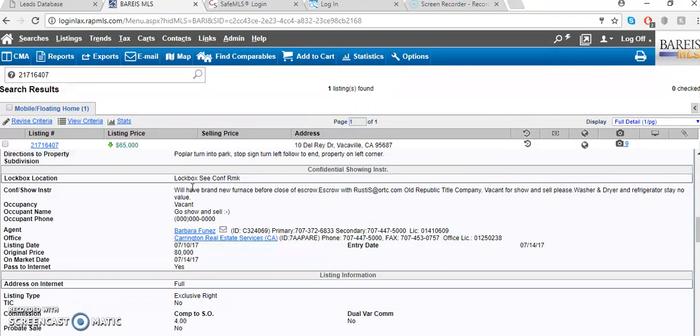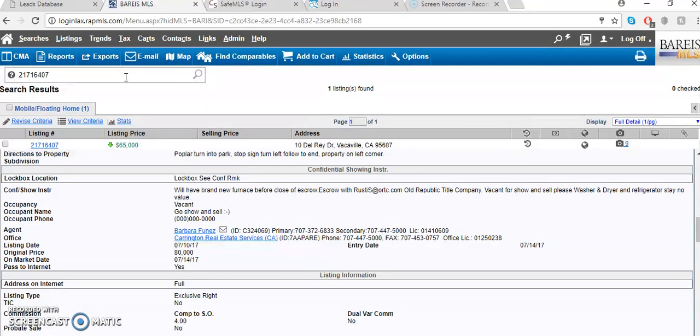Okay, good. So as soon as you pull up a property using the MLS number, you check the status. Is it active? Is it pending or contingent? Because that's going to tell you what call flow to follow. And then you go right into confidential showing instructions, so you can set the correct expectation with the client, whether or not we can show it today, or we need to call the listing agent, or we need to set up an appointment 24 hours prior.